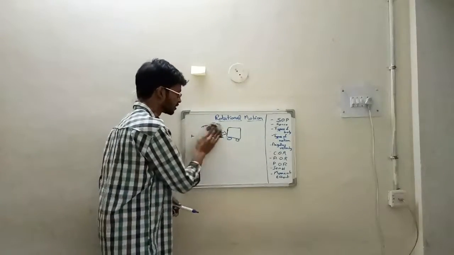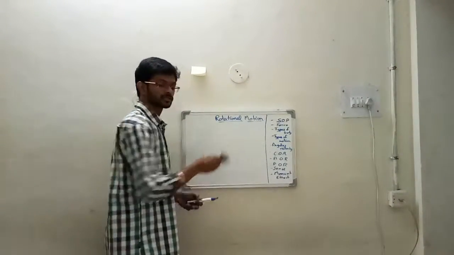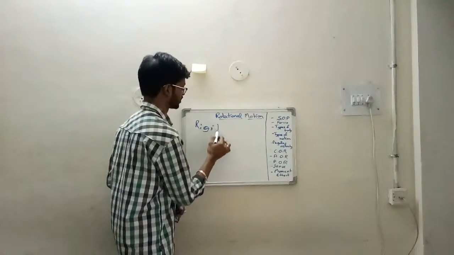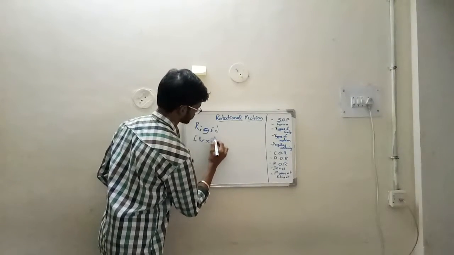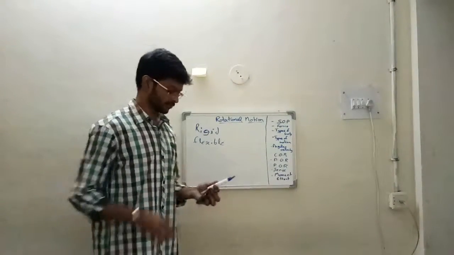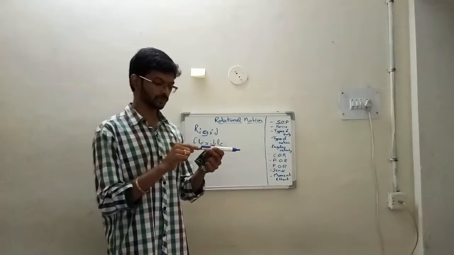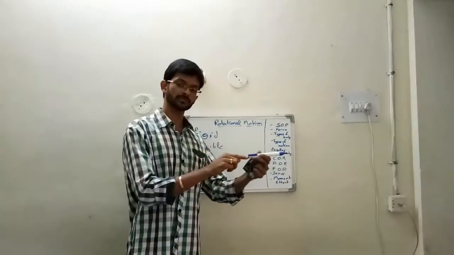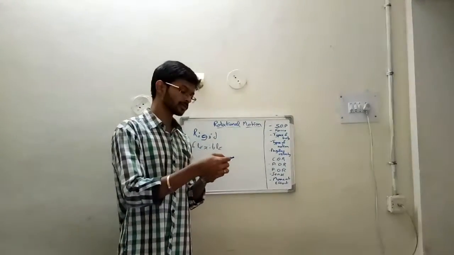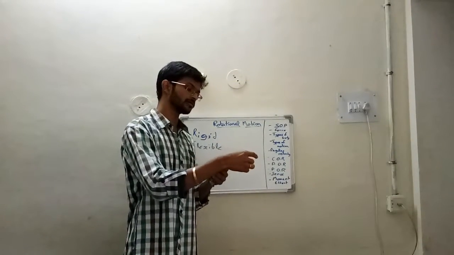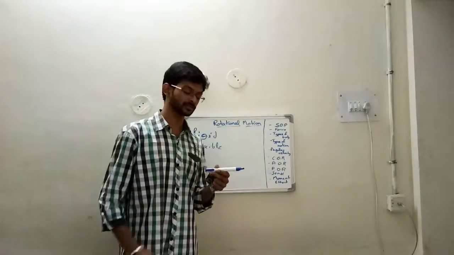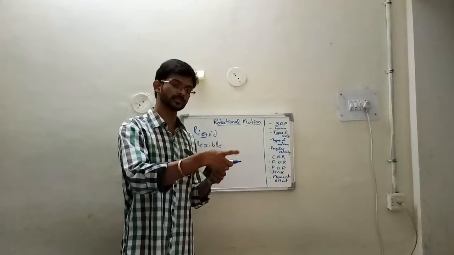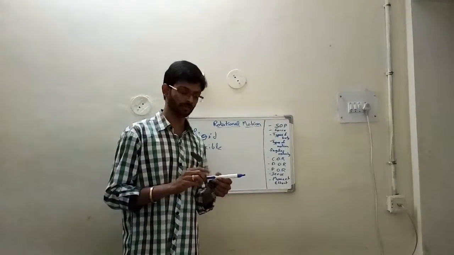Now in the system of particles, bodies can be divided into two types, that is rigid body and flexible body. So if you consider a rigid body, if a force is applied at this point, this particle may move with some velocity and cover some displacement, and you can observe that this point is also moving with the same velocity and the same distance is covered. That is, there is no difference between these two points. So this is a rigid body.